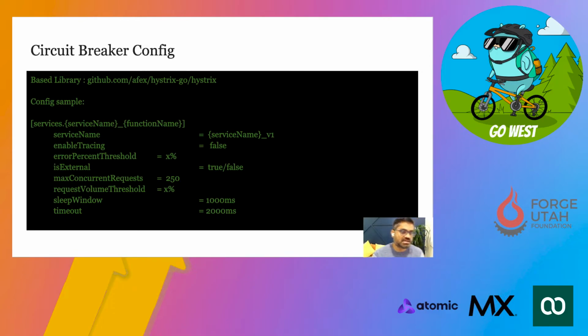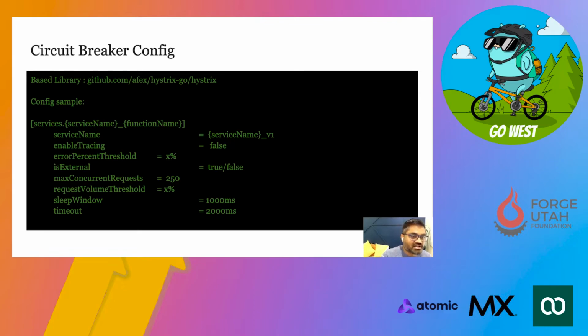This is one example of the config we used for the circuit breaker pattern. We used the Hystrix Go library here, and this is the sample config. As part of that config, you can see we configure our service name, the percentage error threshold, and a flag for whether the service is external or internal.